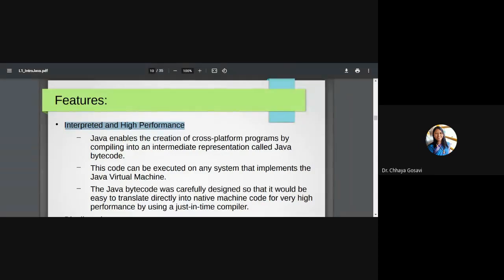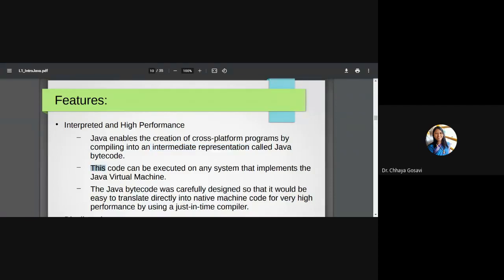In the case of Java, Java is not only a compiled but also an interpreted language. Java uses a compiler and an interpreter both. So it enables the creation of cross-platform programs which can work on multiple, different platforms. First, the Java program gets compiled into an intermediate representation, which is called Java bytecode, or a class file. So we compile our Java file, say hello.java, and it is converted into a hello.class file. That is the intermediate representation of your source program.